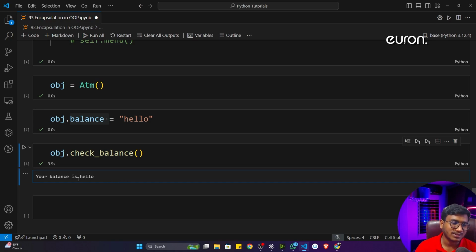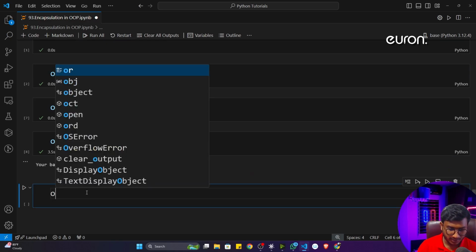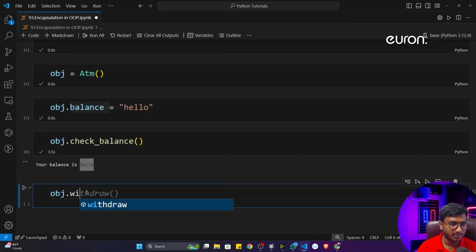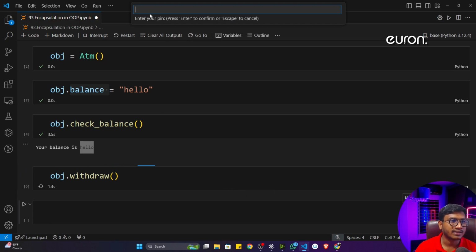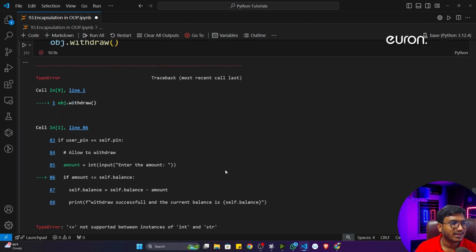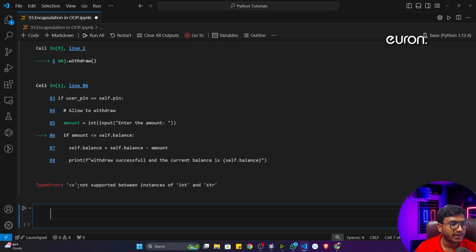Now just tell me, is it really correct? Your balance should contain a numeric value, not a string. No, it's not correct, because if I now want to withdraw money, I'll call the withdraw method. It is asking for the pin, so I'll give 123. Now it is telling me to enter the amount. Let's say I want to withdraw 2,000 rupees. Now if I execute, see, it gives me one error. The error is TypeError: not supported between instances of integer and string.